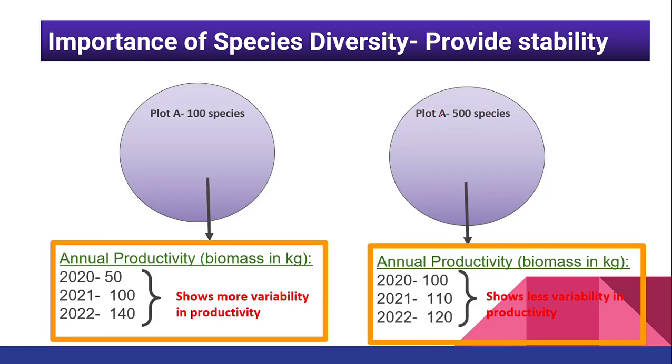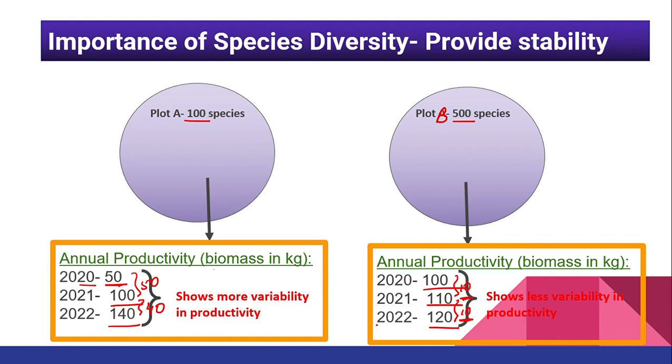Now let's take another example, plot A, and this one is going to be plot B. Plot A has 100 species, plot B has 500 species. Let's see the annual productivity, that is, in 1 year how much biomass is produced in kg. In 2020 it produced 50 kg, 2021 100 kg, 2022 140 kg. See the difference. One year 50, another year 40, right? Let's come to the second plot: 2020 100, 2021 110, 2022 120. We see only 10 difference there.